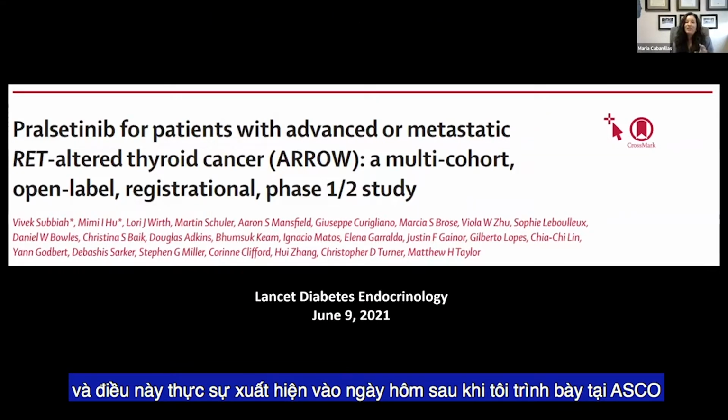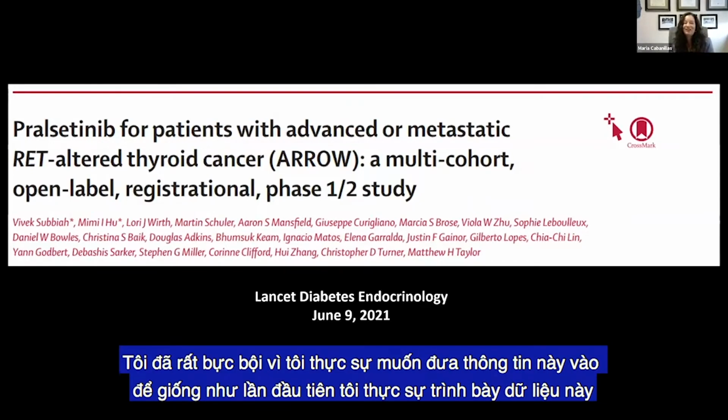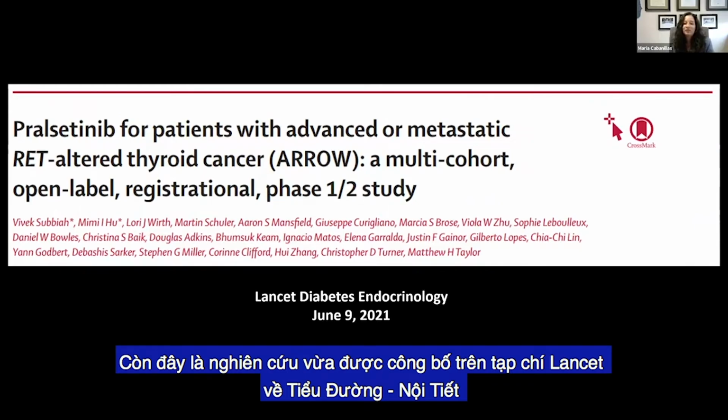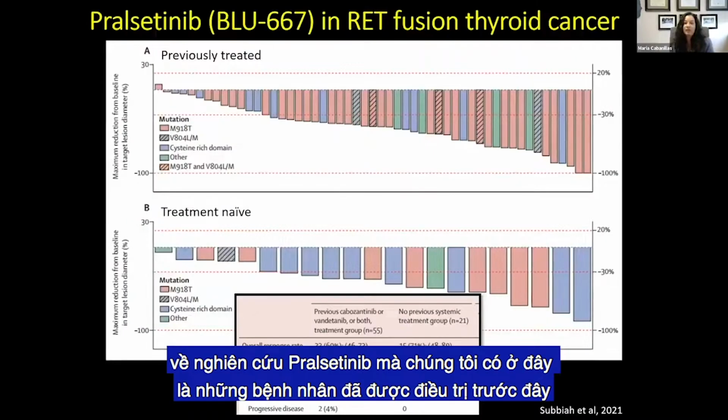This came out actually the day after I gave my talk at ASCO. I was so mad because I really wanted to have included this information. So this is the first time I actually present this data. This is the study that was just published in Lancet Diabetes & Endocrinology for the pralsetinib study.